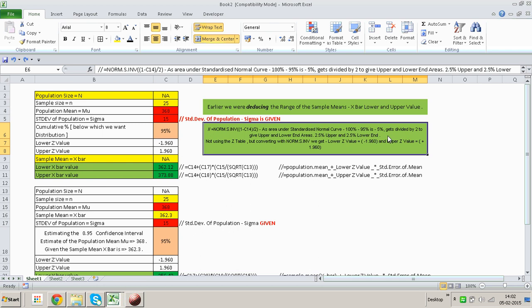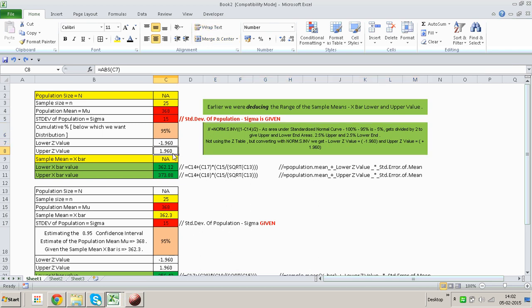Not using the Z table, but getting the standardized Z values by this formula, which is NORM.S.INV, we get the lower Z value, which is minus 1.960, and the positive Z value we get by utilizing this formula, which is the absolute value of what we have in C7.